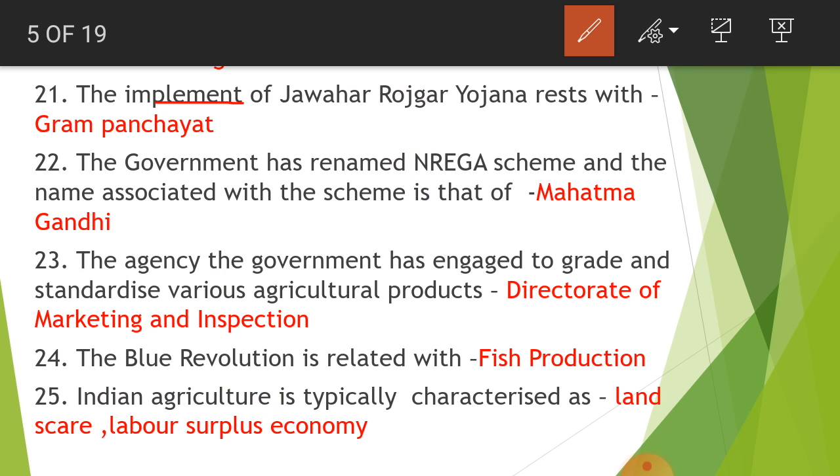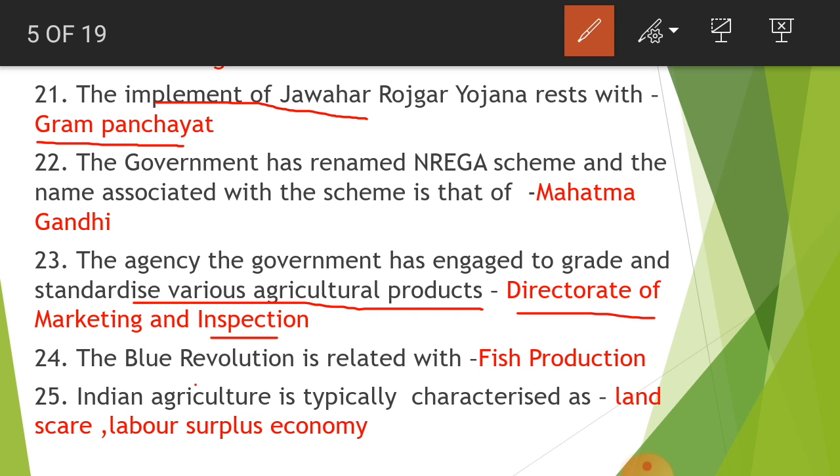The implementation of Jawahar Rojgar Yojana rests with the Gram Panchayats. The government has renamed the NREGA scheme, and the name associated with the scheme is that of Mahatma Gandhi. Next, the agency the government has engaged to grade and standardize various agricultural products is the Directorate of Marketing and Inspection.